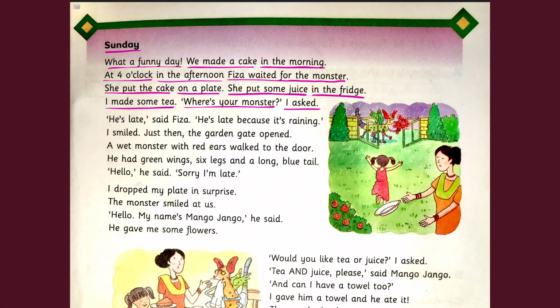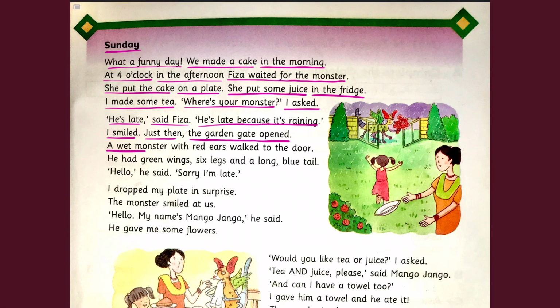I asked. He's late, said Fizza. He's late because it's raining. I smiled. Just then, the garden gate opened.